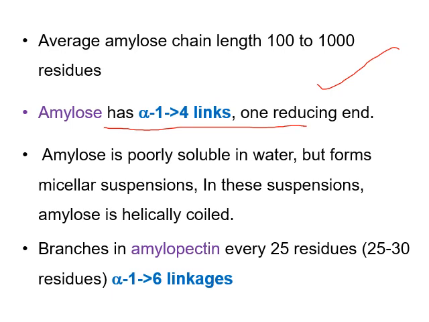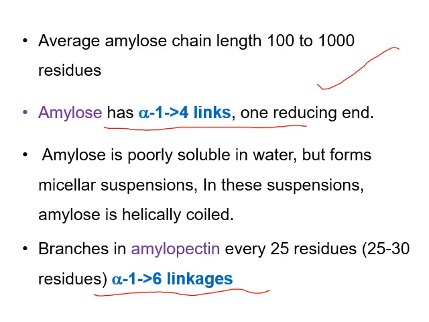And the starch which consists of amylopectin forms branches at every 25 to 30 residues. It forms a linkage with alpha 1,6 linkage. That means the first carbon atom of one glucose molecule is linked with the sixth carbon atom of another glucose molecule at the alpha position.